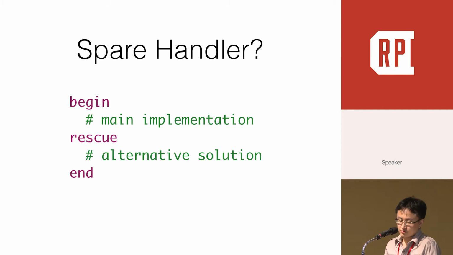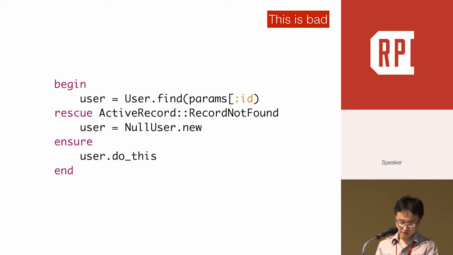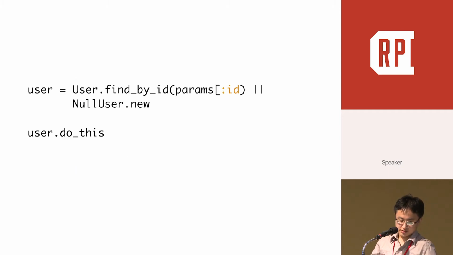Spare handler means you provide an alternative implementation inside the rescue part. This is actually a bad smell. You just make the rescue part more complex. We can use the same null object example above. In fact, the null object is just an alternative solution where we call not found. So in this example, exception handling is totally unnecessary. We can just check it as a normal implementation without exception handling.